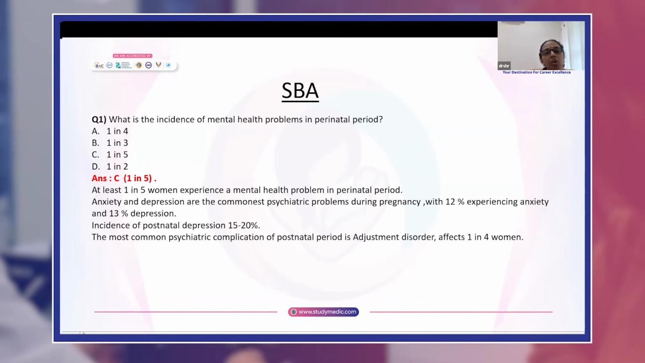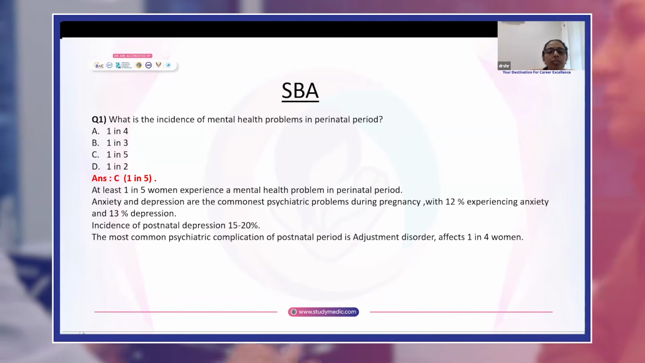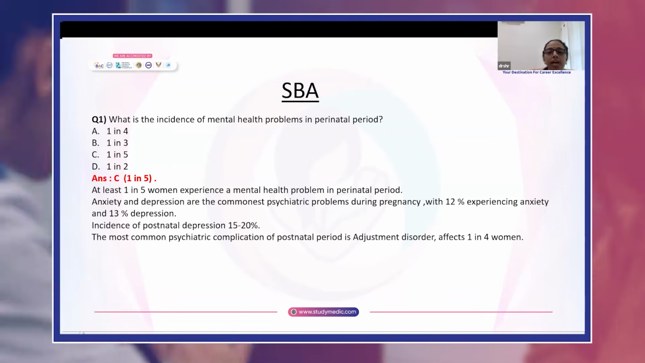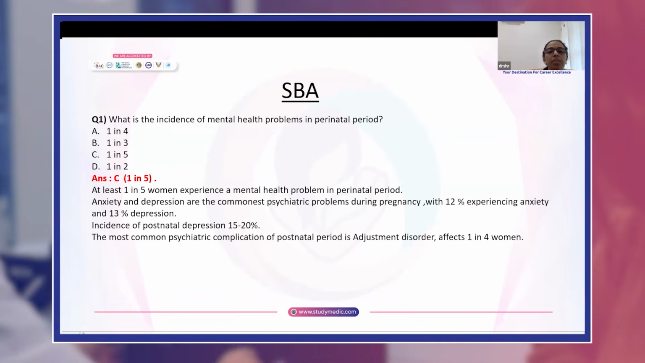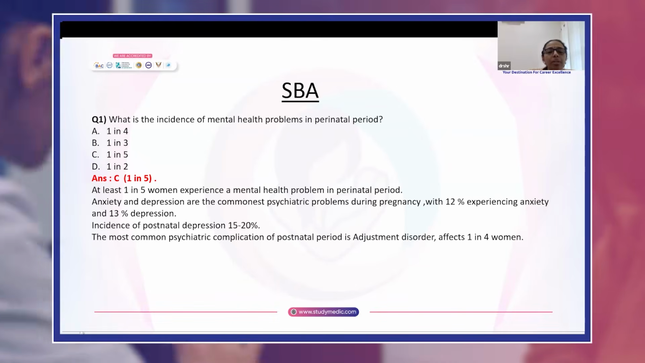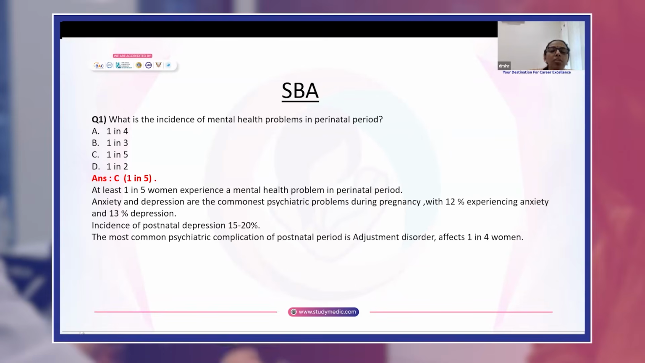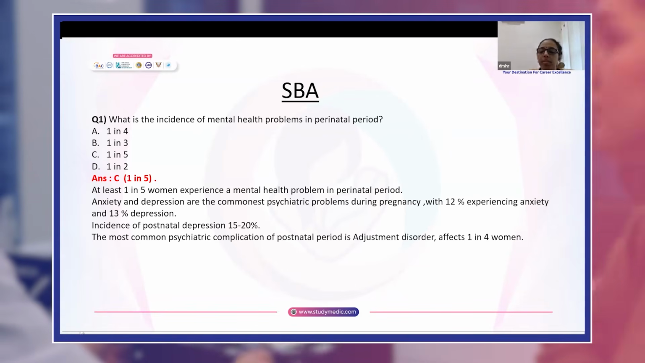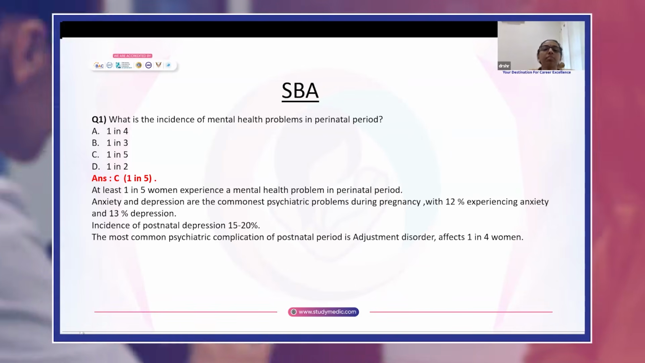Anxiety and depression are the commonest psychiatric problems during pregnancy. 12% experience anxiety and 13% experience depression. The incidence of postnatal depression is 15 to 20%. The most common psychiatric complication of postnatal period is adjustment disorder. Incidence is 1 in 4 women.